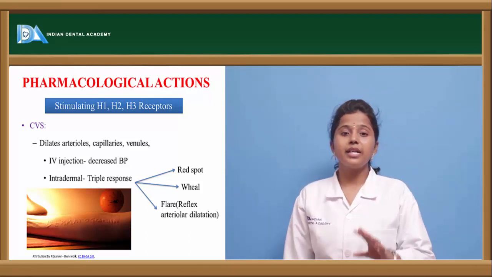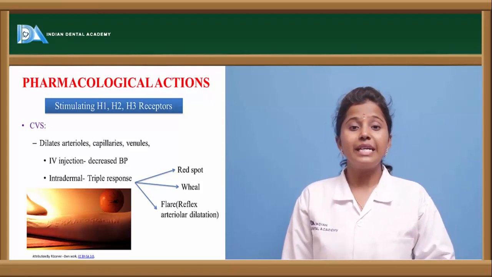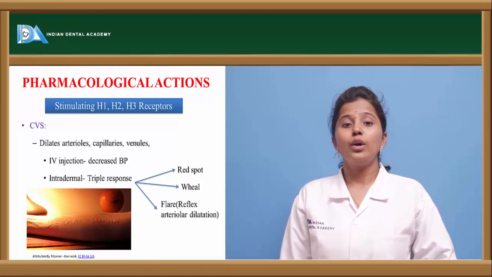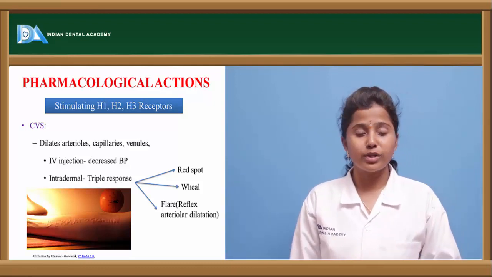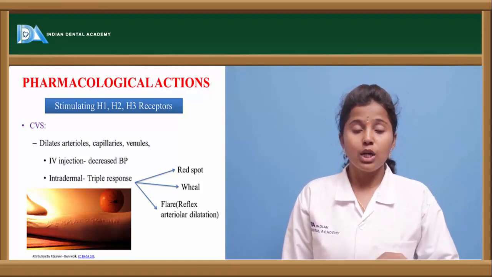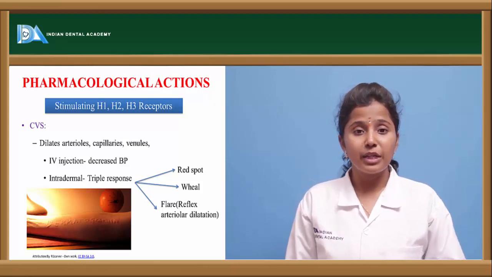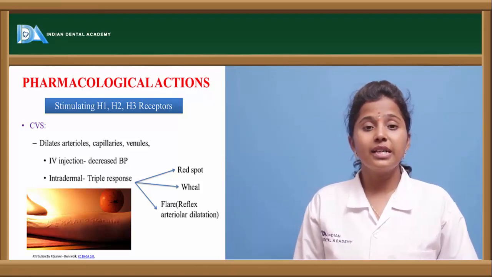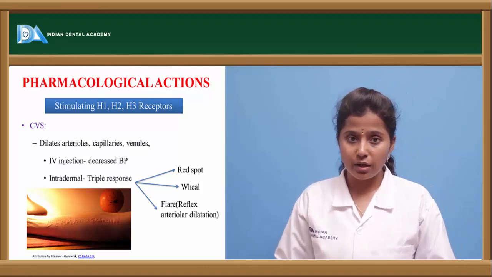Histamine exerts two different actions when it is given by two different routes. One is the intravenous route and the other one is the intradermal route. When histamine is given by the IV route, in the form of an injection, it decreases blood pressure because it causes vasodilation in the cardiovascular system.